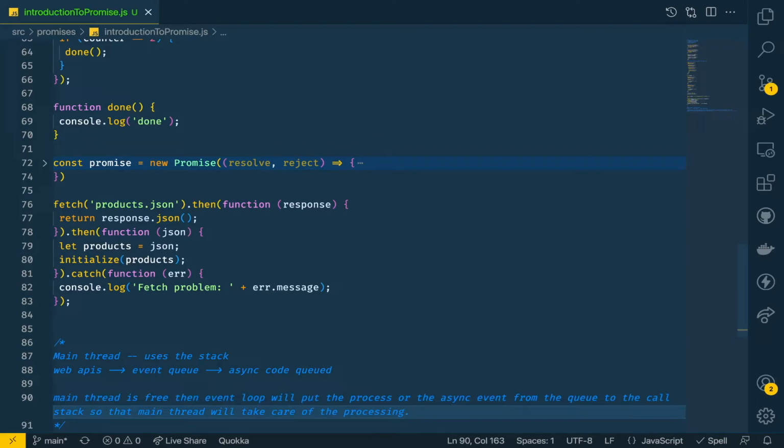So again, I'll repeat, this async code is not directly taken care of by the main thread, rather it is taken care of by the web APIs, which go to the event queue, then finally it comes to the call stack, and then it is processed by the main thread. So I hope this point is very clear, and this is very important, and it is asked in so many interviews. So you need to be very clear with this concept.